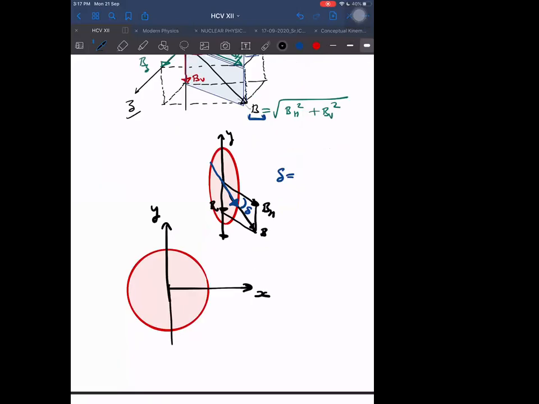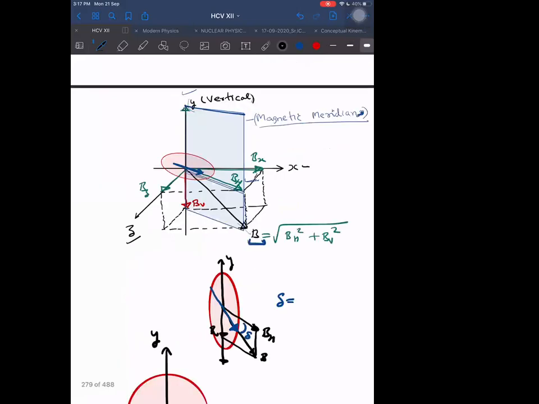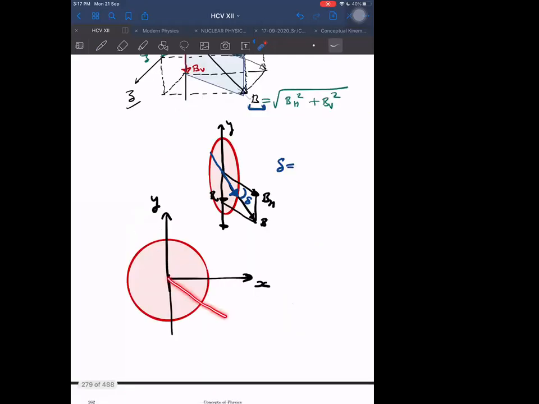No, it will be one component of that. What will that component be? I think you can tell from here clearly that if I take one line from here up to this corner, this line here is net B. If I take the component of net B in the xy plane, that will be the B coming out somewhere here on this side, right?